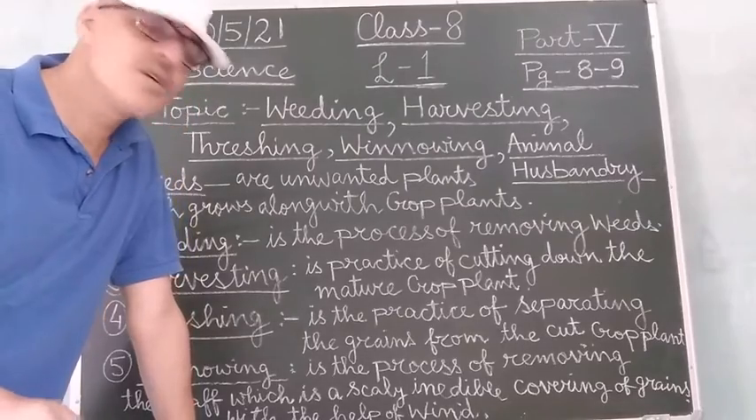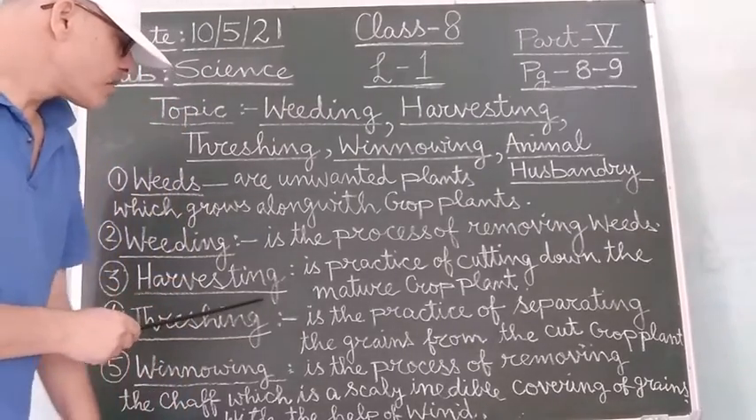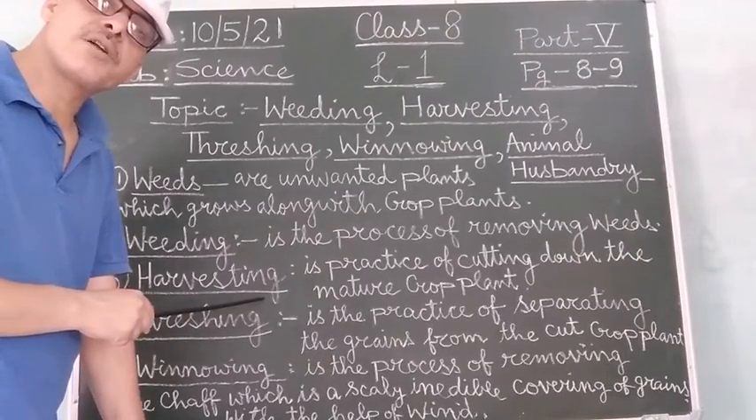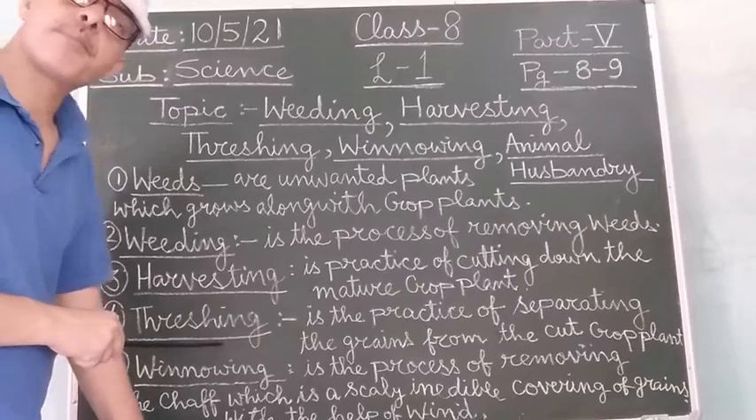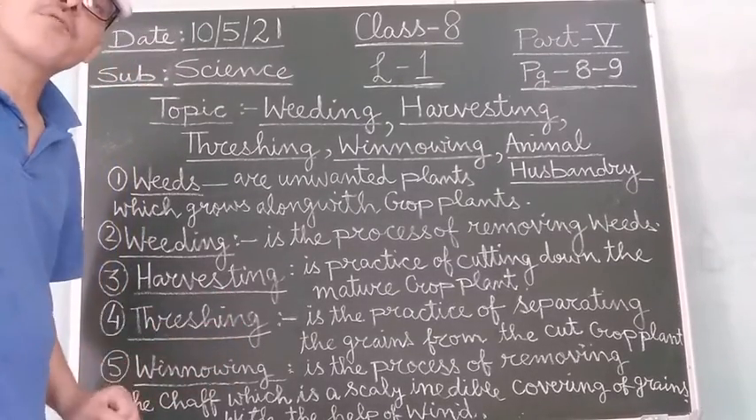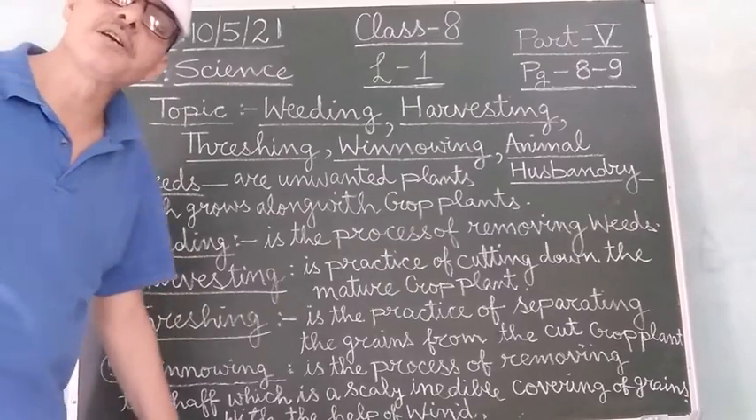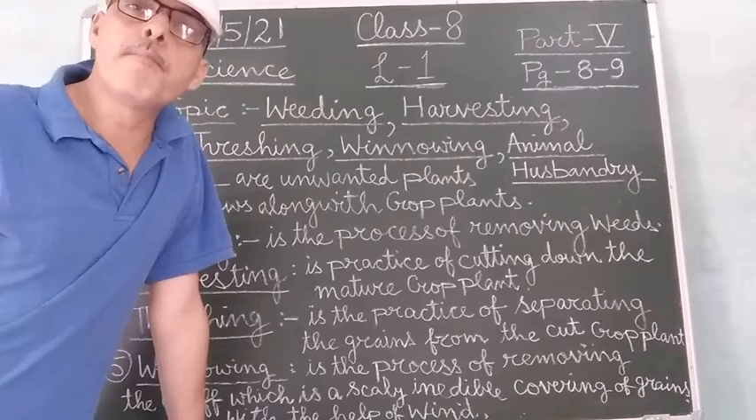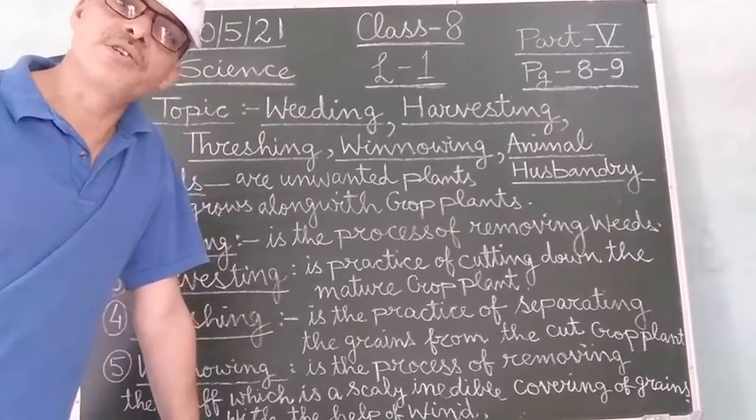But besides this, there is one machine which can be used for performing these two agricultural practices, that is, for the purpose of harvesting as well as for threshing. The name of that machine which does both these processes, harvesting and threshing, is the combine harvester.